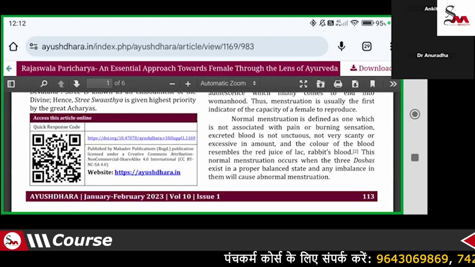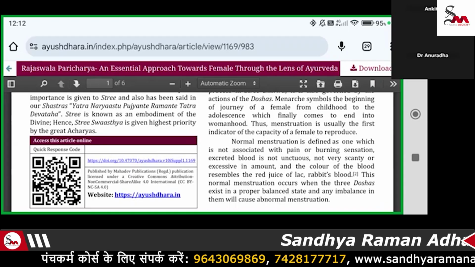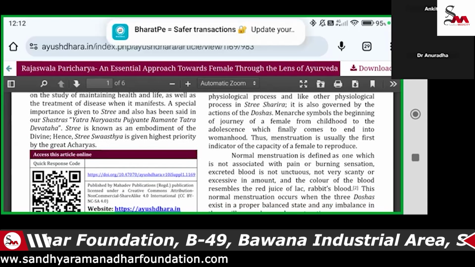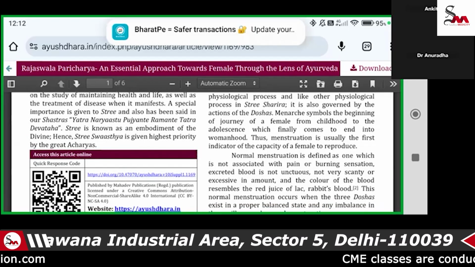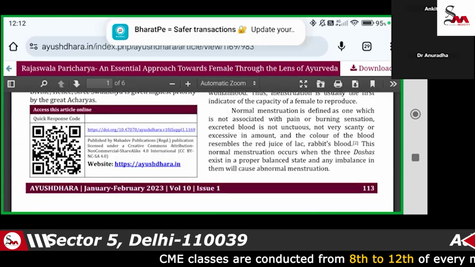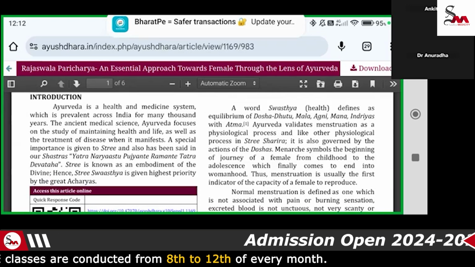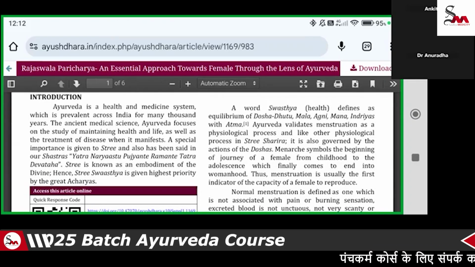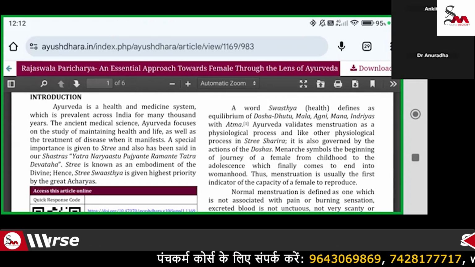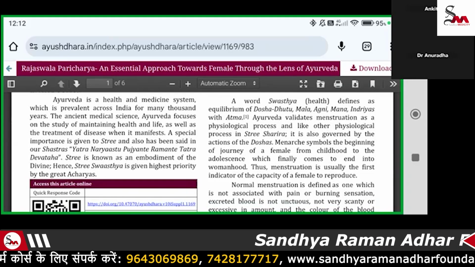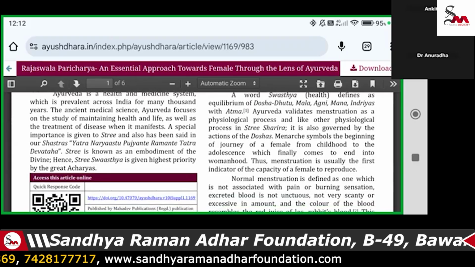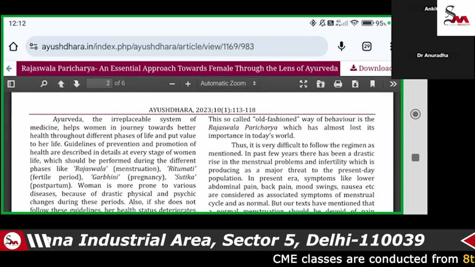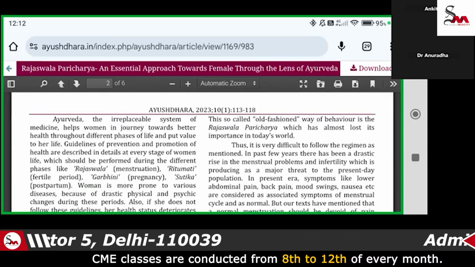So in that condition, we have to assess the patient's dosha, dhatu equilibrium, mala, agni, and indriya equilibrium. In the Ayurvedic system, when we take up female health care, we can also promote our clinic within women's health awareness campaigning to take care of women's health. Because sometimes patients approach you on a disease basis, and sometimes you promote things like women's health campaigning, so it will help the society also, and you will get patients that way as well.